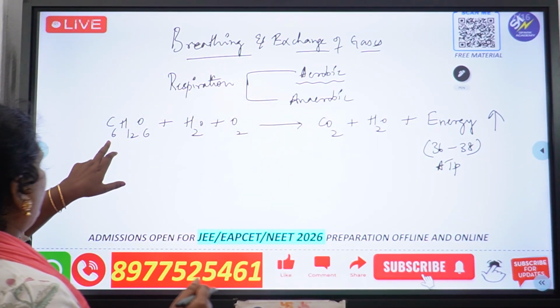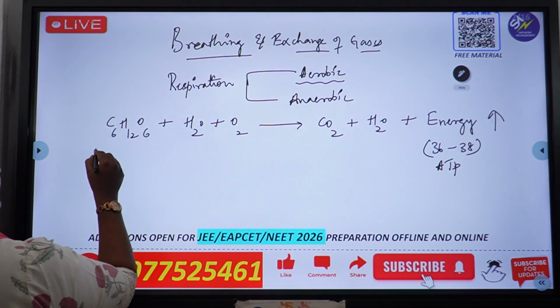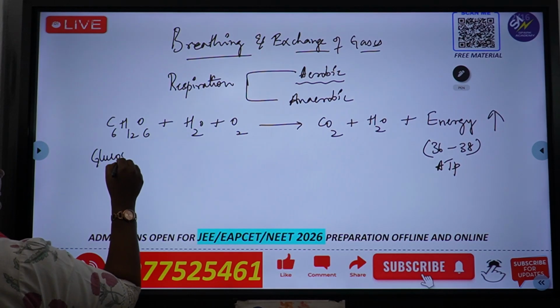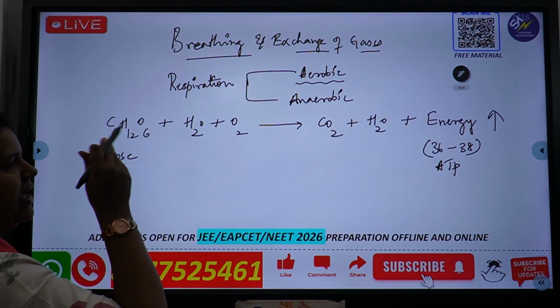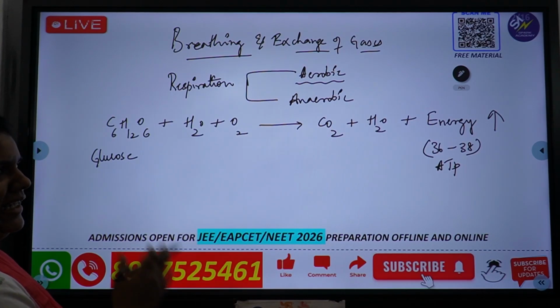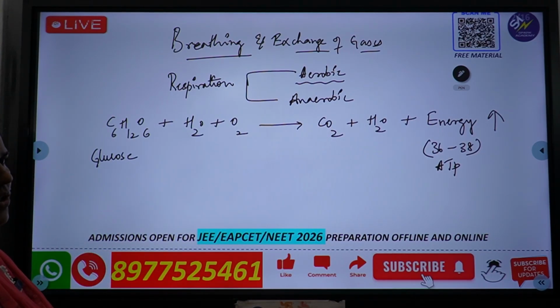So what is this C6H12O6? This is the glucose molecule. How are these glucose molecules produced? When the food we eat is broken down, glucose is produced.